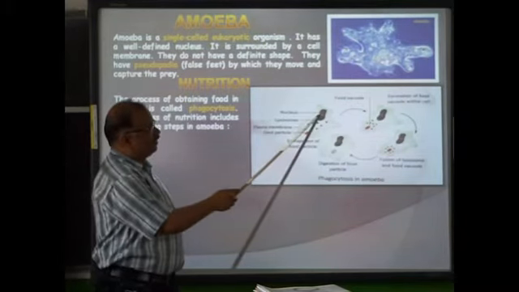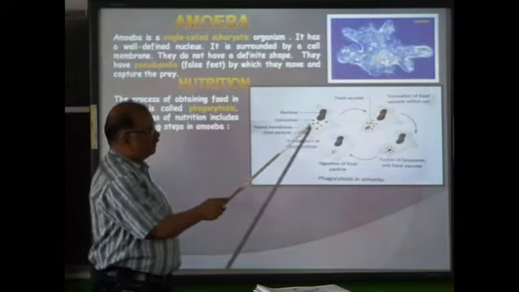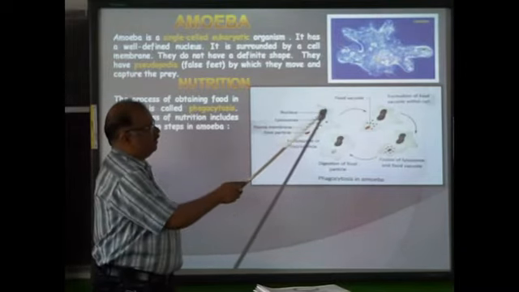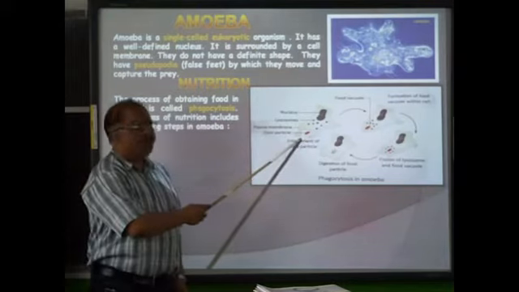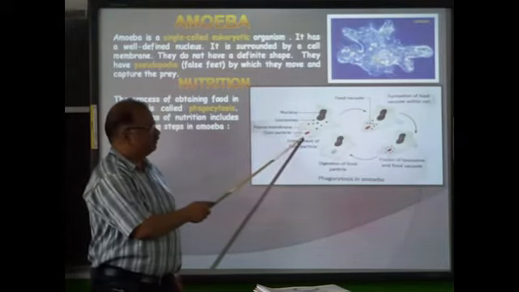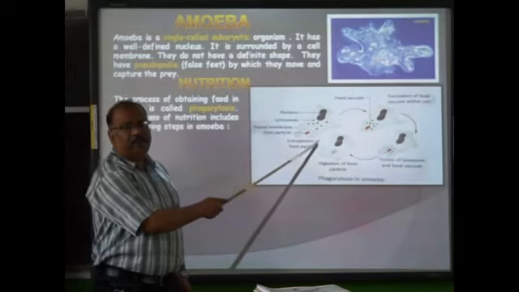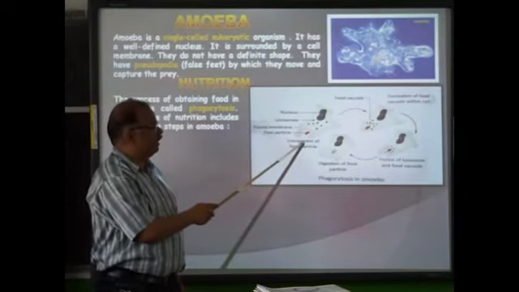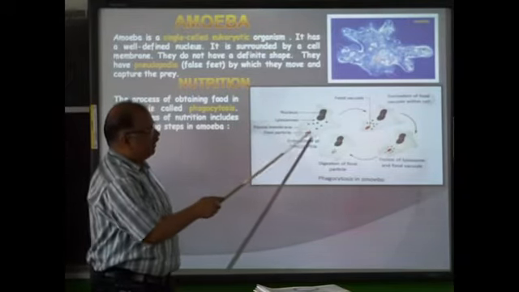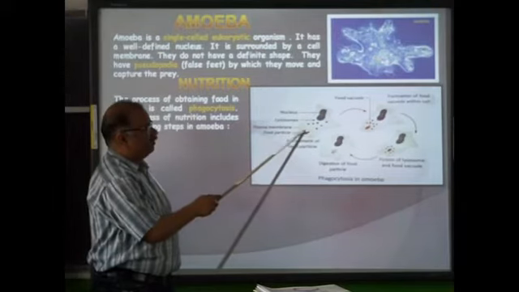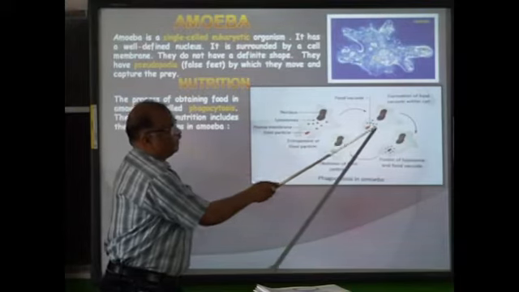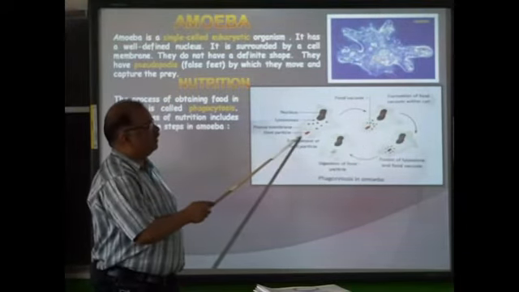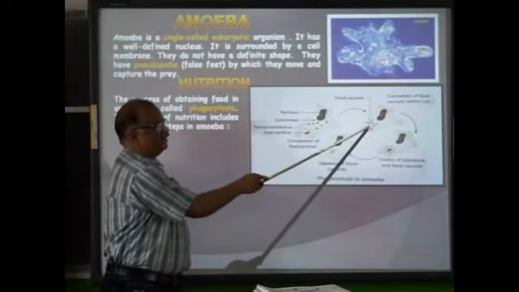Here you can see the nucleus, lysosomes, and the cell membrane or plasma membrane, and this red one is the food particle. Whenever the amoeba comes in contact with the food particle, it develops pseudopodia around it, encircles it, and ultimately engulfs it. Earlier it was outside, now it is inside.